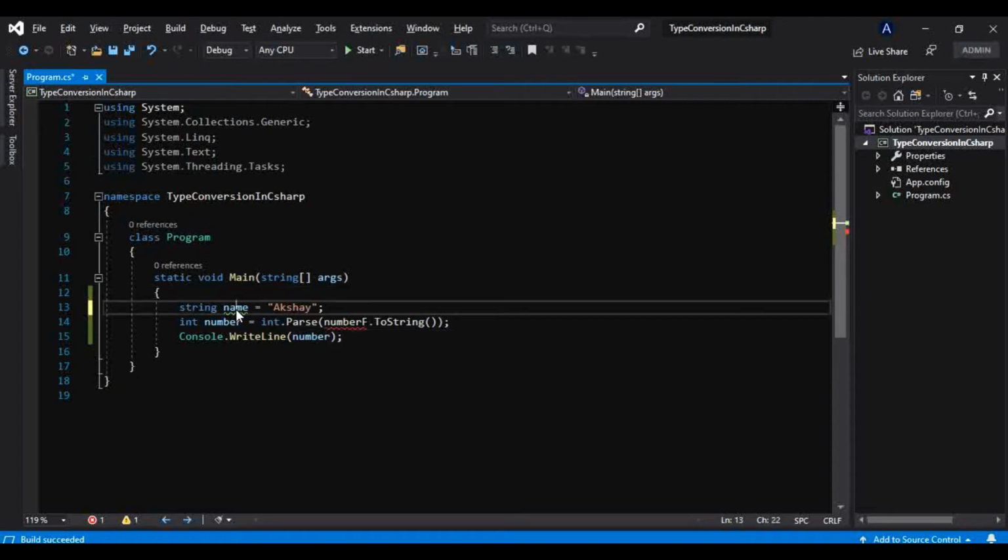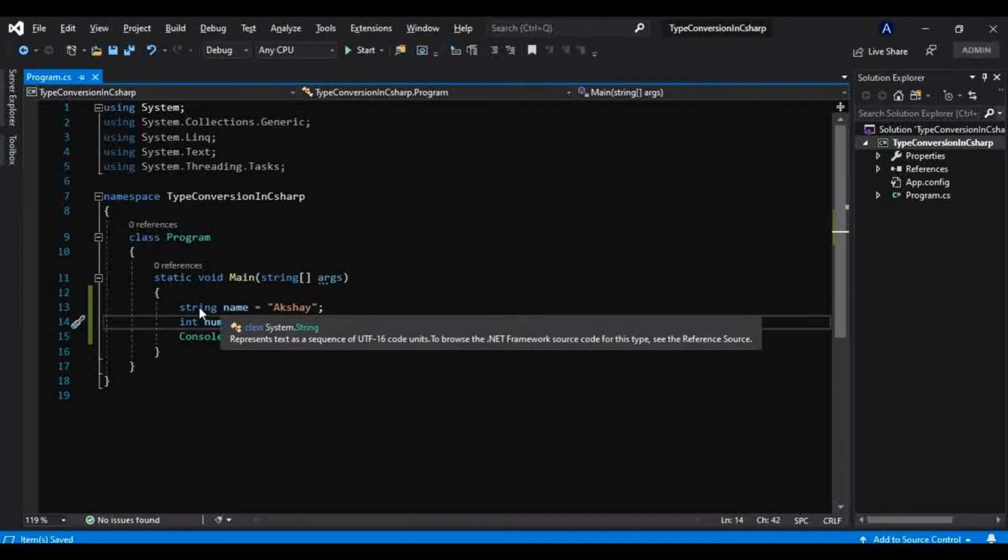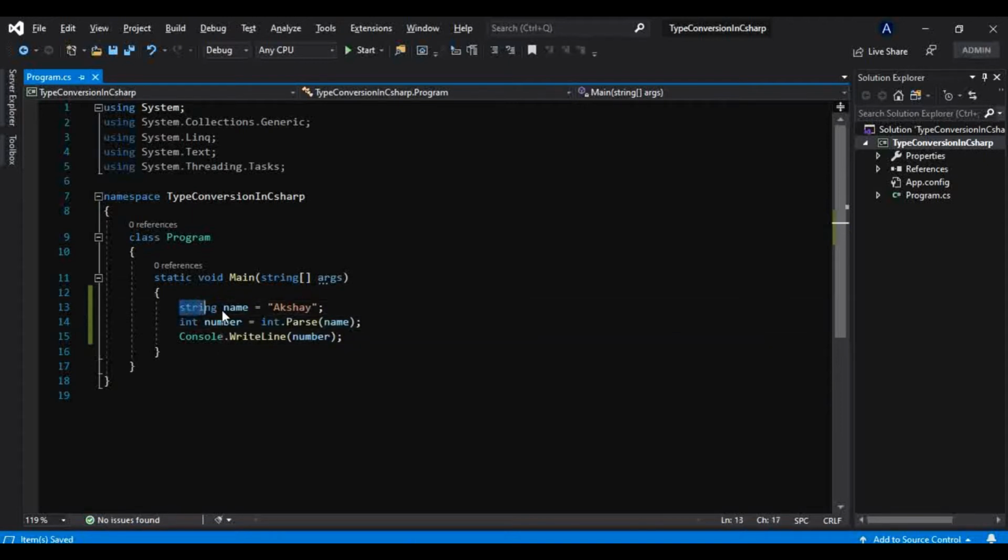As it is already a string, we don't need to convert it to string. So let's just store that string directly into this parse method, like this, and that's how you can convert a variable of type string to int as well.